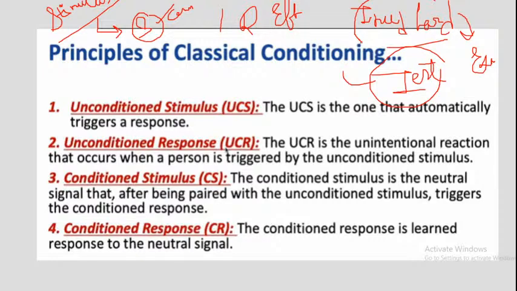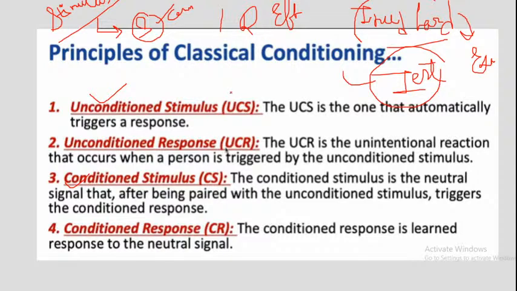Pavlov indicated two types of stimulus and two types of responses. First we talk about the stimuli and then the responses. The two stimuli are the unconditional stimulus and the conditional stimulus. So what is the meaning of the unconditional and the conditional stimulus?